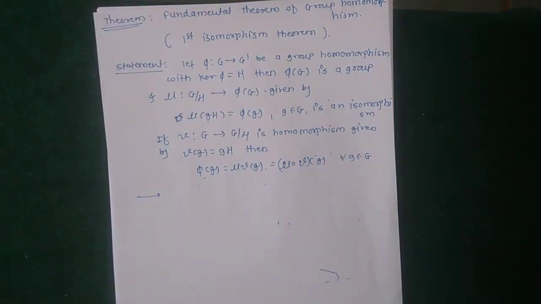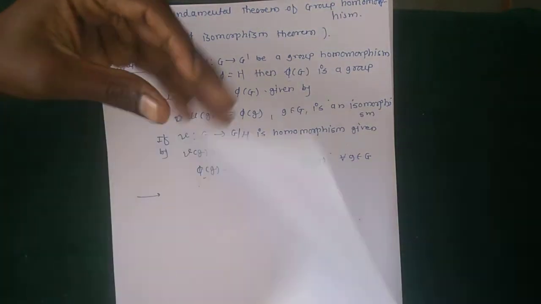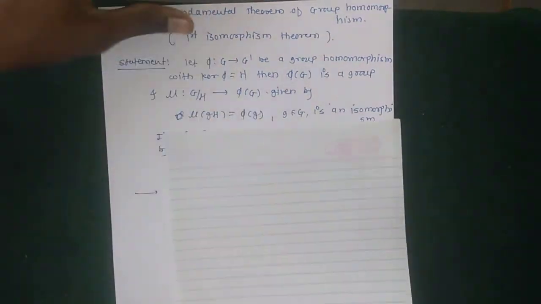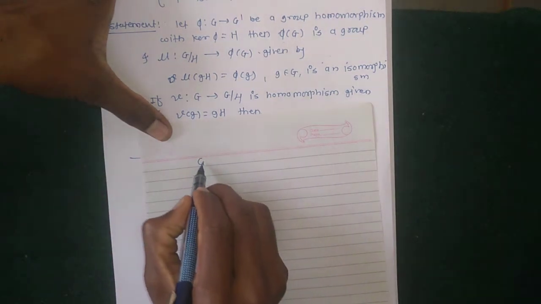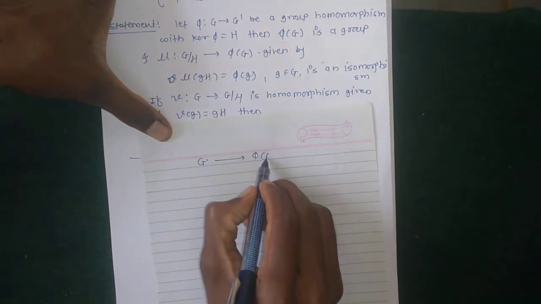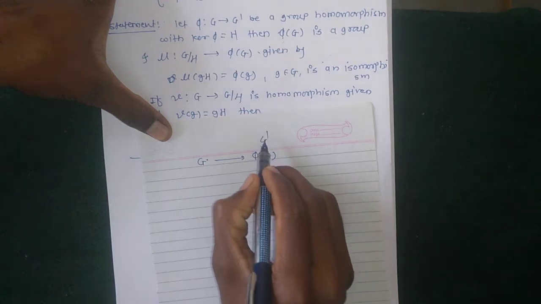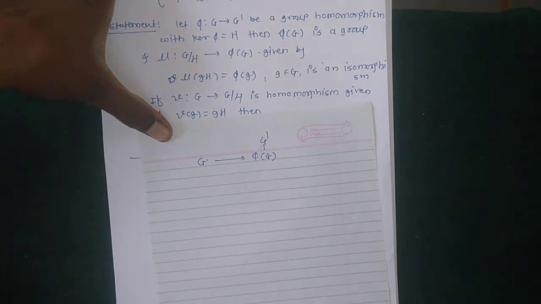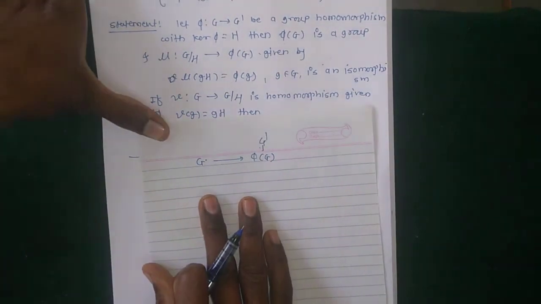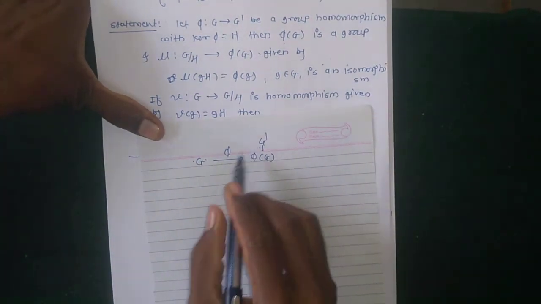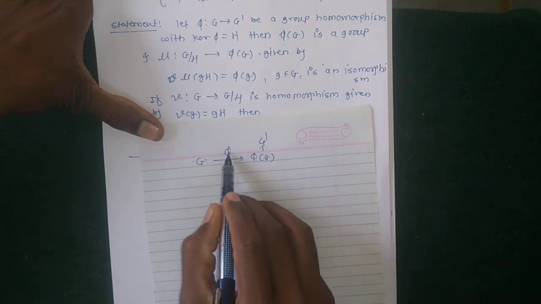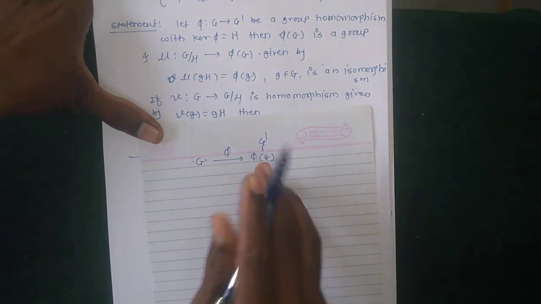So how do we prove this theorem? Here G and phi of G, which is a subset of G dash, are defined. Phi from G to G dash is a function, and G to phi of G is defined.